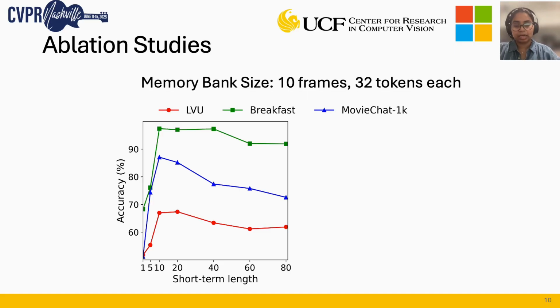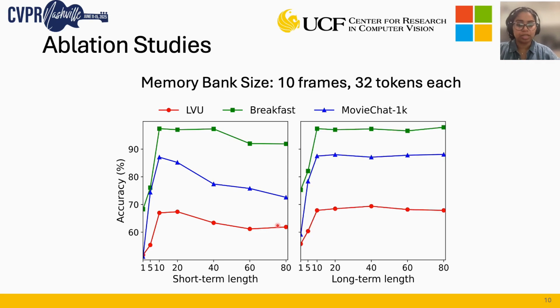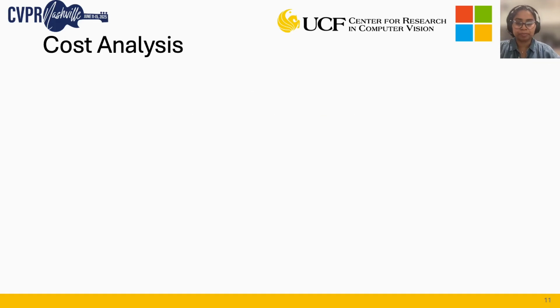Here we see that as the short-term memory bank length increases from 10, the performance starts decreasing, which is likely due to the fact that excess entity-focused information starts overshadowing the scene-level context, reducing its complementary role. On the contrary, for the long-term memory bank, as its size grows over 10, we see that the performance starts plateauing, which might indicate that retaining all historical data is not necessary due to temporal redundancy. Thus, we select a memory bank size of 10 frames, where we store 32 tokens for each frame.